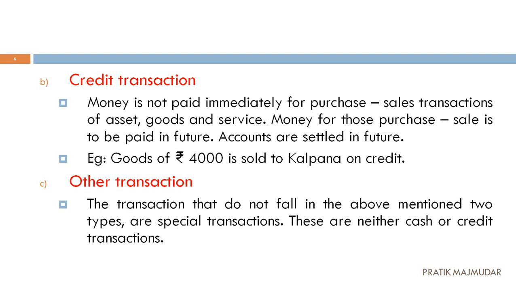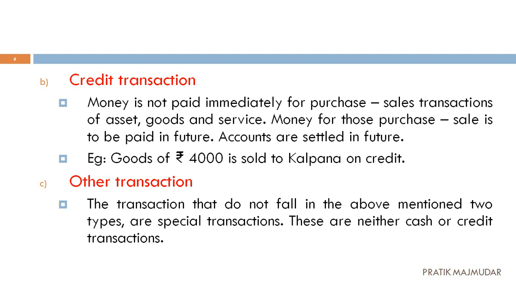Now, what is called a credit transaction? Cash transaction means that at that immediate time you are going to pay the cash amount. But when there is a credit transaction, the money is not going to be paid immediately. For purchase or sale of assets, goods or services, we are not paying the immediate money.